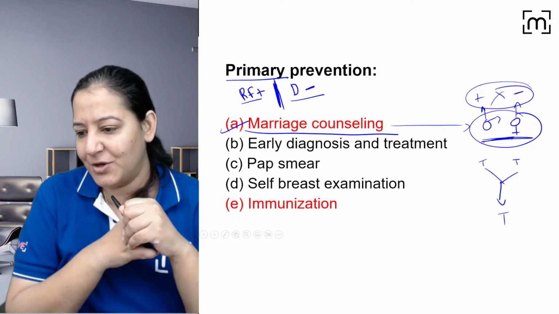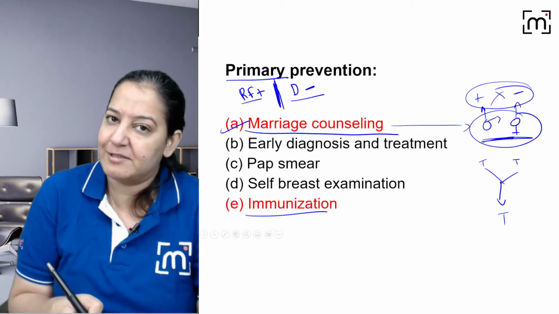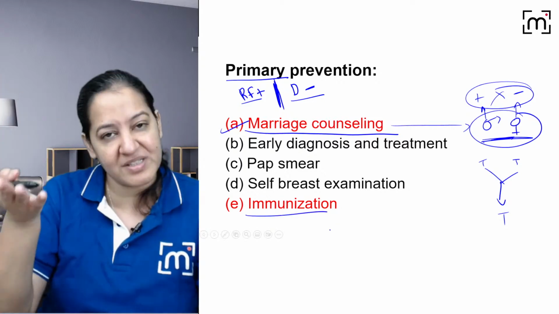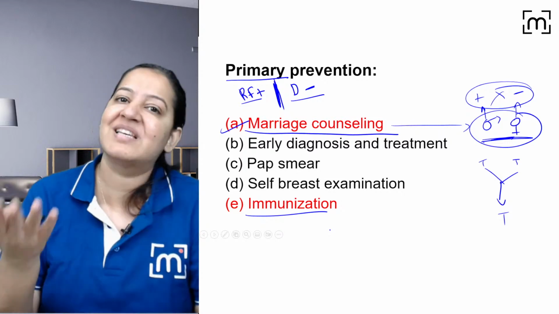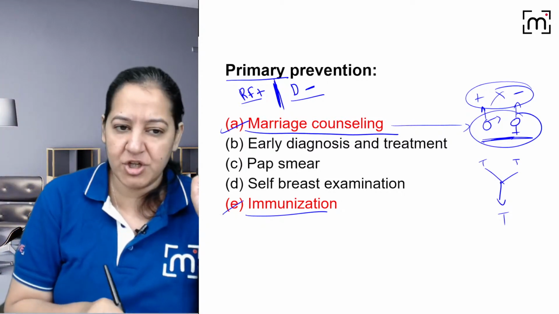It is a primary. I guess you got it. Say yes if you got it. Say yes. Immunization, we already know it's primary. No need to explain. The risk factor, the polio virus, is present in the environment, but I don't have polio because I'm vaccinated for it. You got my point? So the risk factor is present, but the disease is absent. So immunization is already there.